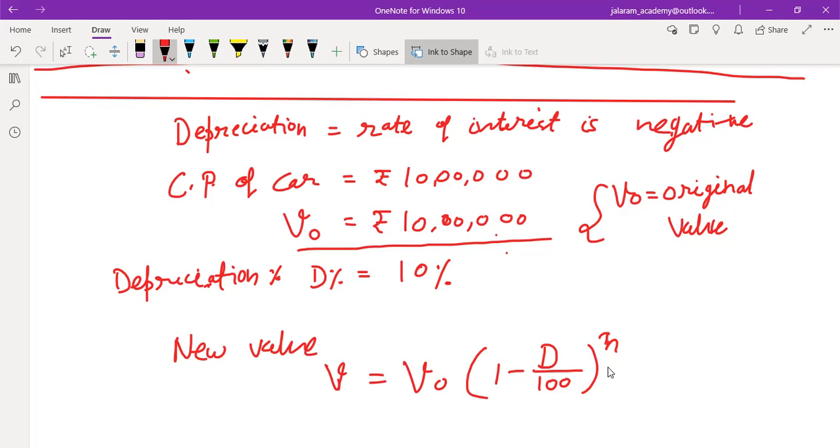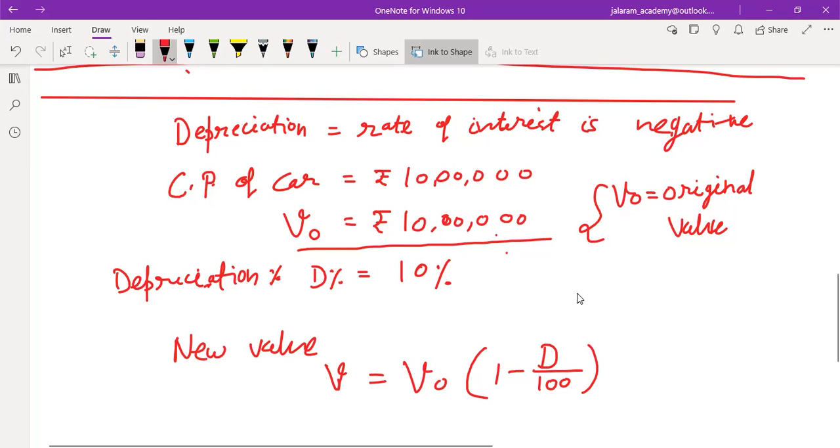So it is also compounded. Means depreciation on the depreciation is also calculated, not at a fixed rate on the original value. First the value decreases, so the cost becomes 9 lakh, and then 10% of that 9 lakh is calculated, which is rupees 90,000. So this formula is used, which is just like the formula for amount for compound interest, but in place of plus, it has minus.